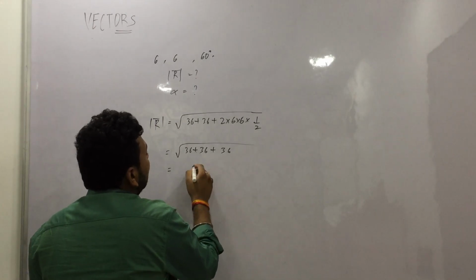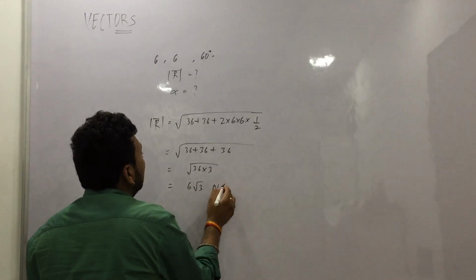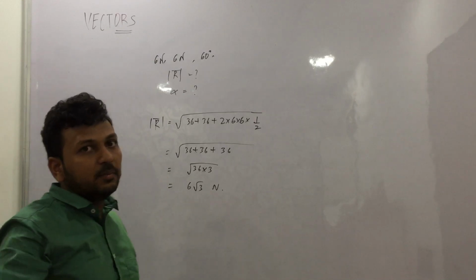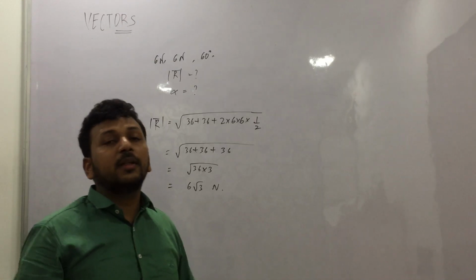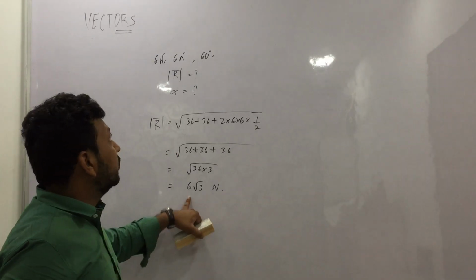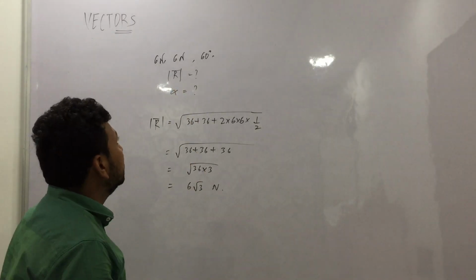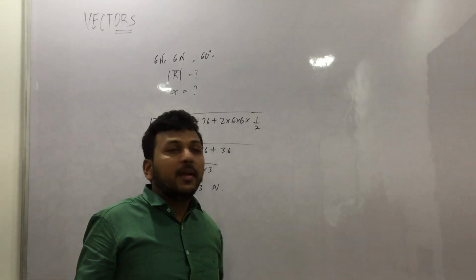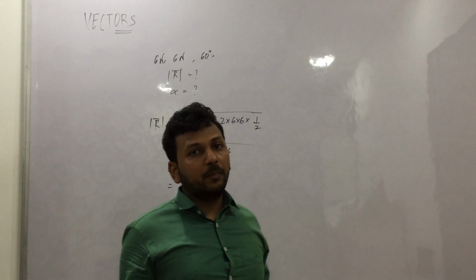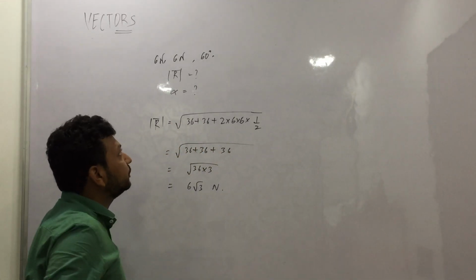So what comes out is under root 36 into 3, so 6 root 3. If it is Newton, it is Newton; if it is meter per second, it is meter per second. Whatever vectors you are adding, it may be velocity, force or momentum, whatever. So this is the resultant. 6 and 6 are combining to be 6 root 3. What maximum can 6 and 6 give? 12, if they are added in the same direction. And if we add them in the opposite direction, they will come out to be 0. So it can be anything between 0 and 12, and this is the answer for this.